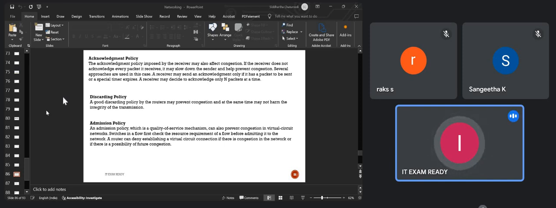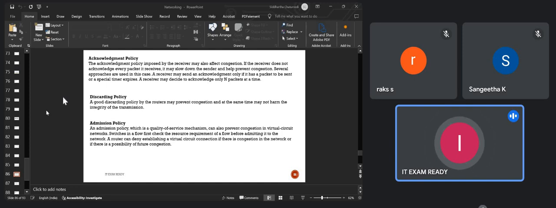So the discarding policy can also be applied on the routers to prevent congestion. Now, the admission policy. The admission policy is basically a kind of quality of service mechanism which will also prevent the kind of congestion we have in networks. You can read it here. Switches in the flow first check the resource requirement of the flow before admitting it to the network. A router can deny the establishment of the virtual circuit connection if there is congestion in the network, or if there is a possibility of future congestion.